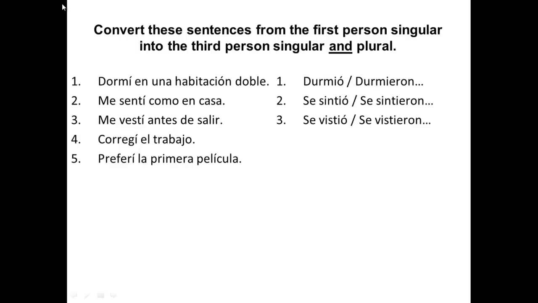Número 4. Corregí el trabajo. I corrected the work. Changes to corrigió o corrigieron el trabajo. Número 5. Preferí la primera película. I preferred the first film. Changes to prefirió, prefirieron la primera película. Notice how the E changes to an I in the third person singular and plural. How did you get on? Make sure you correct your mistakes if you have made any before we move on to the last section.